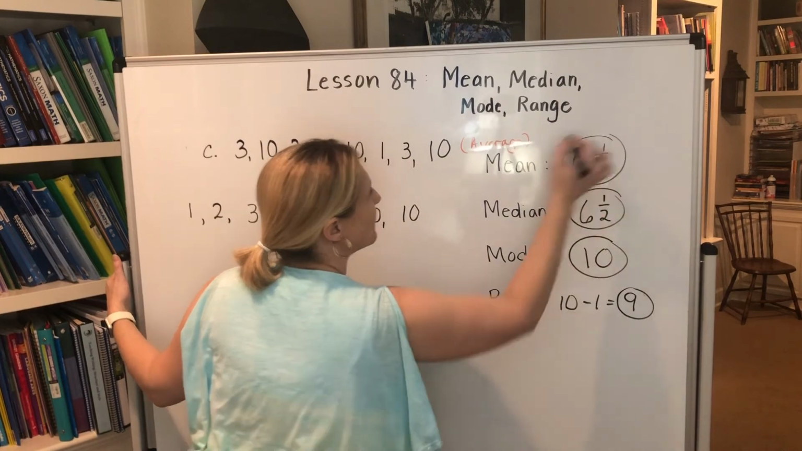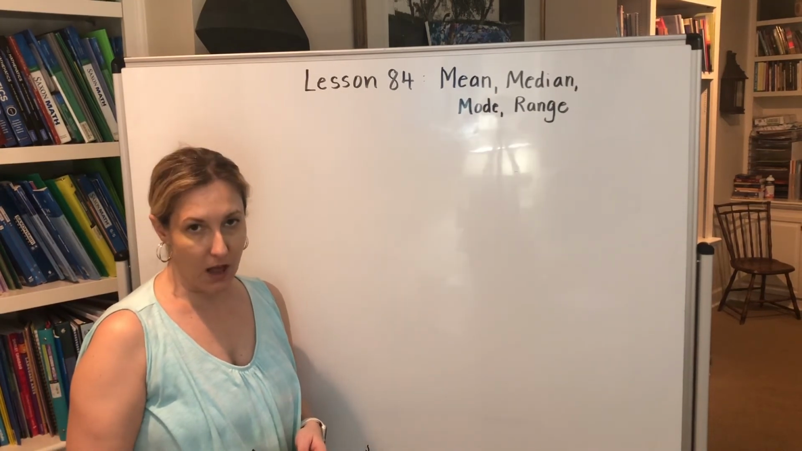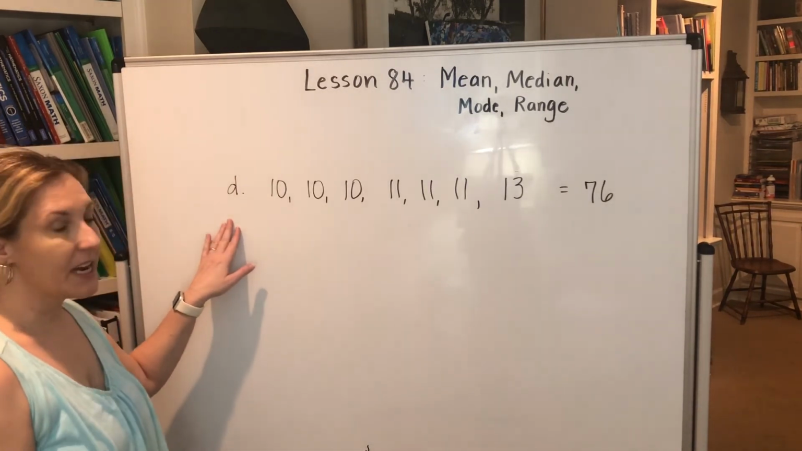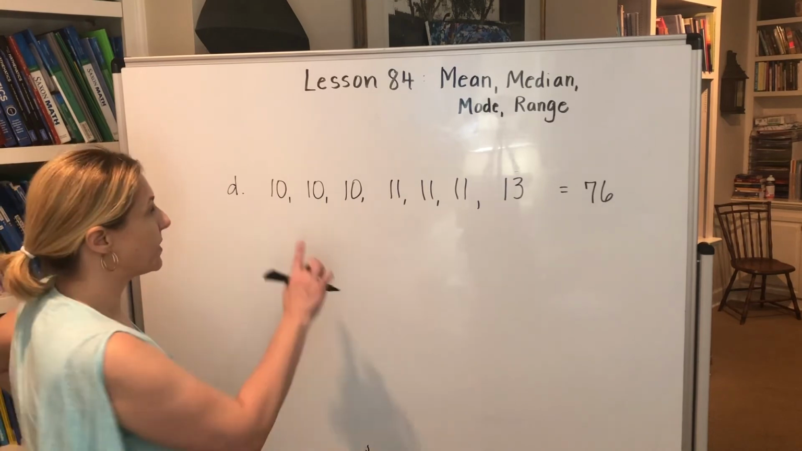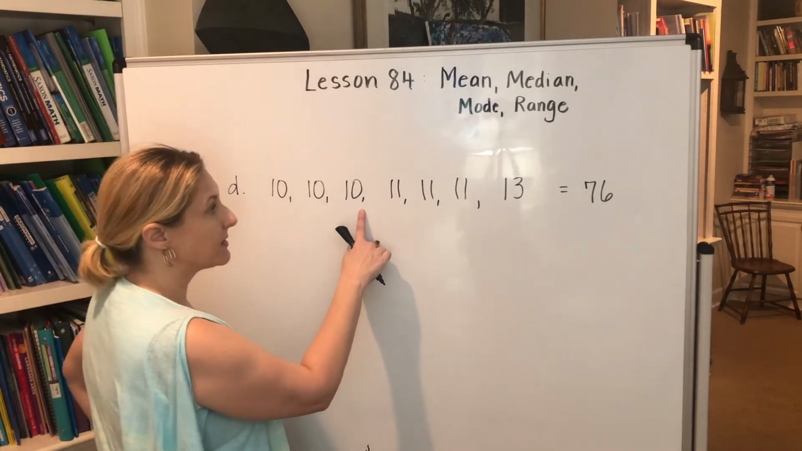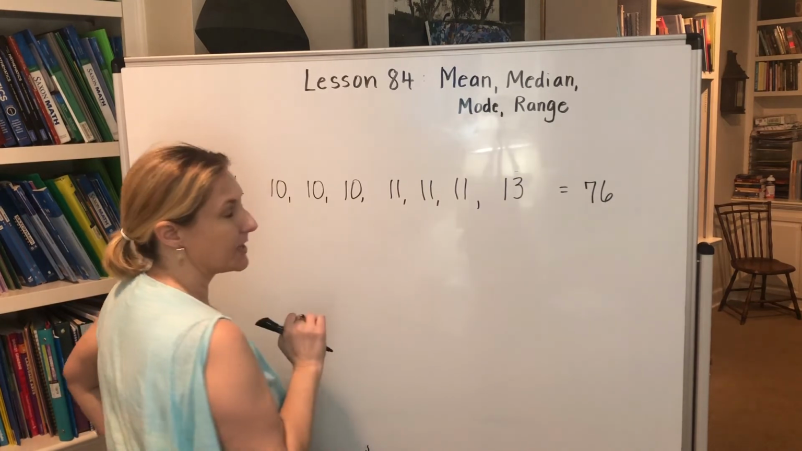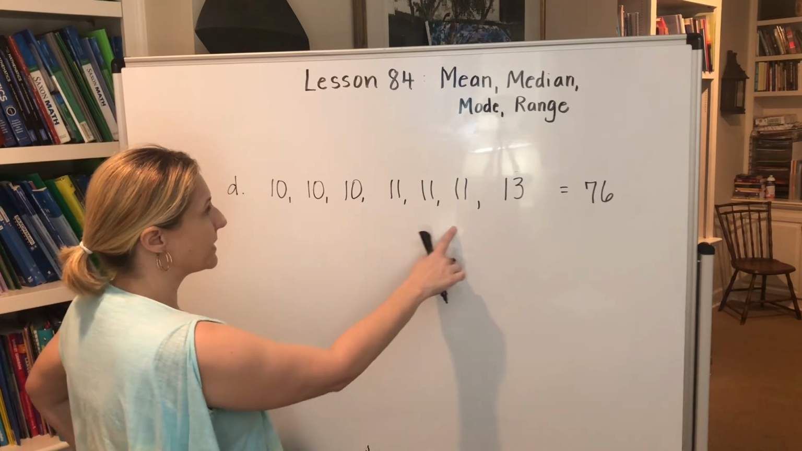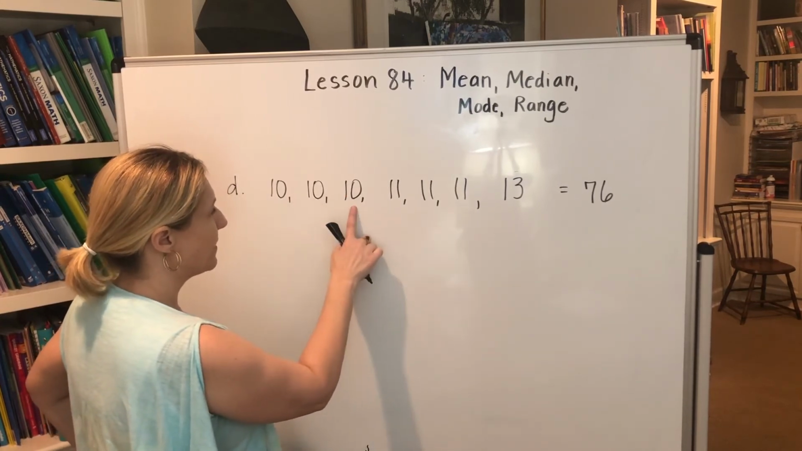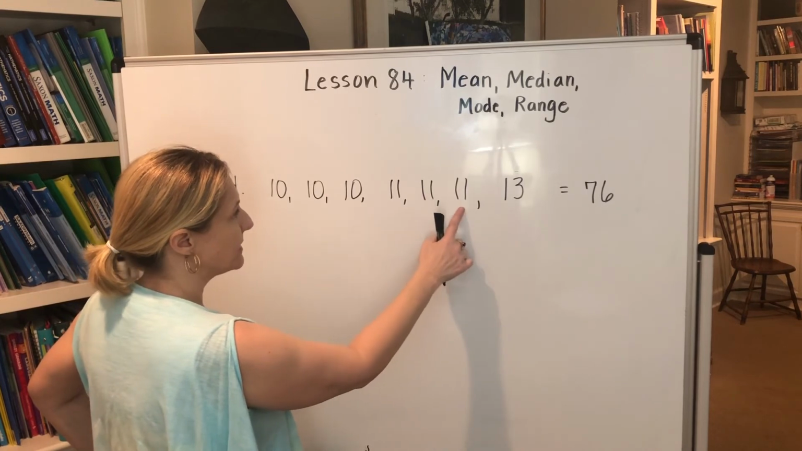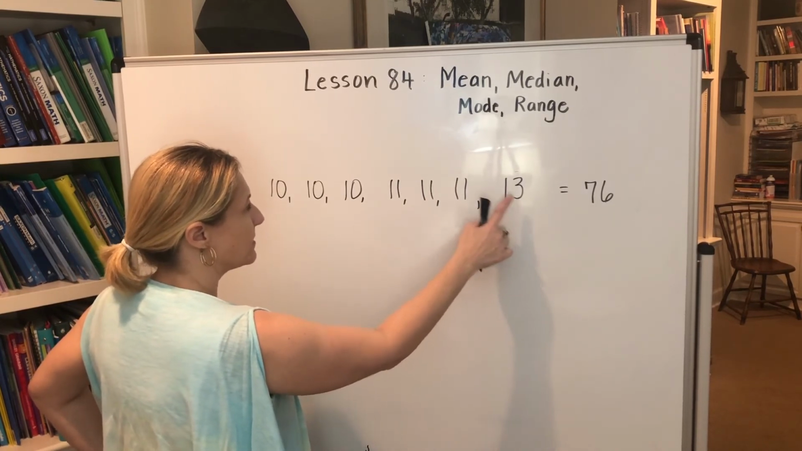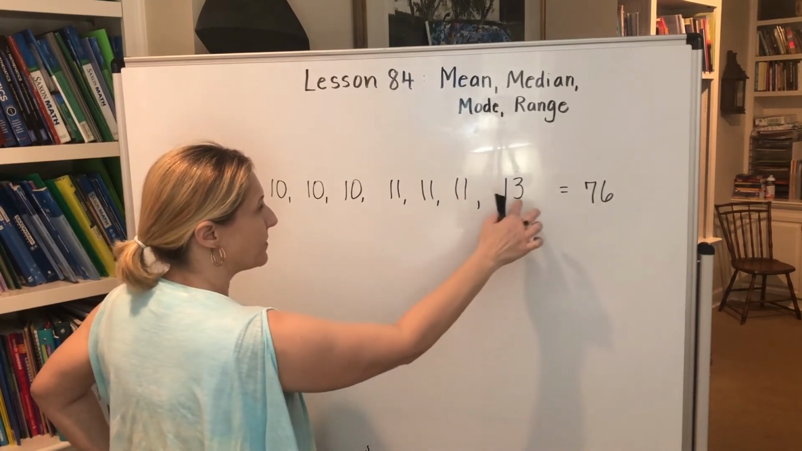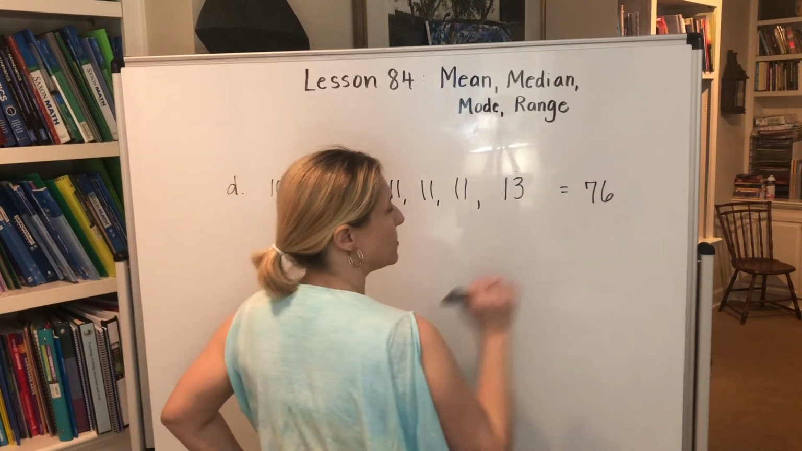Okay, I want you to try to do D by yourself, and then you can check your answers with me. Okay, so for D, you needed to put the numbers in order first. So you would have had 3 10s and 3 11s and a 13. Okay, then you needed to add them all together. If you add them all together, you should have gotten 10, 20, 30, 40, 50, 60, 70, plus 1, 71, plus another 72, plus another 73, plus 3 more is 76. So you should have gotten 76.